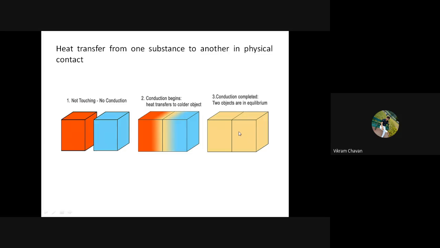So equilibrium condition means what? Thermodynamic equilibrium means two bodies having the same temperature, and there will not be the existence of a temperature gradient. That is nothing but thermodynamic equilibrium.